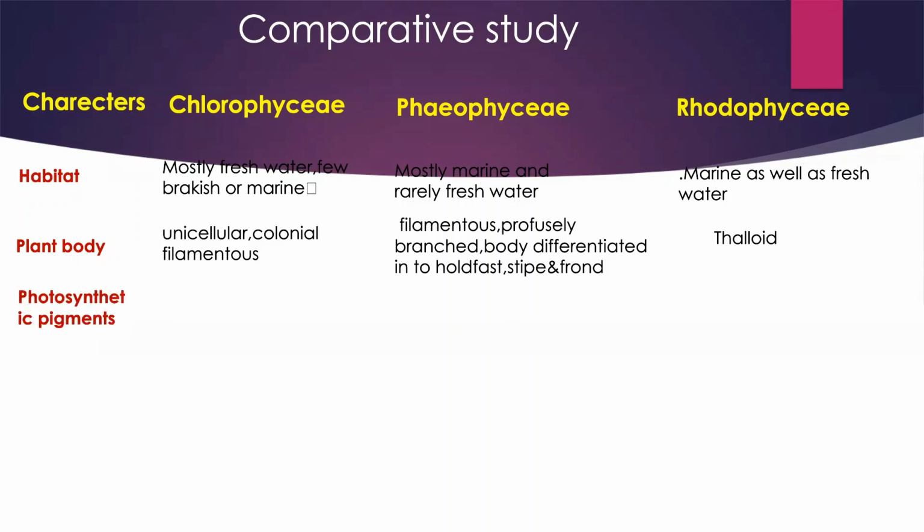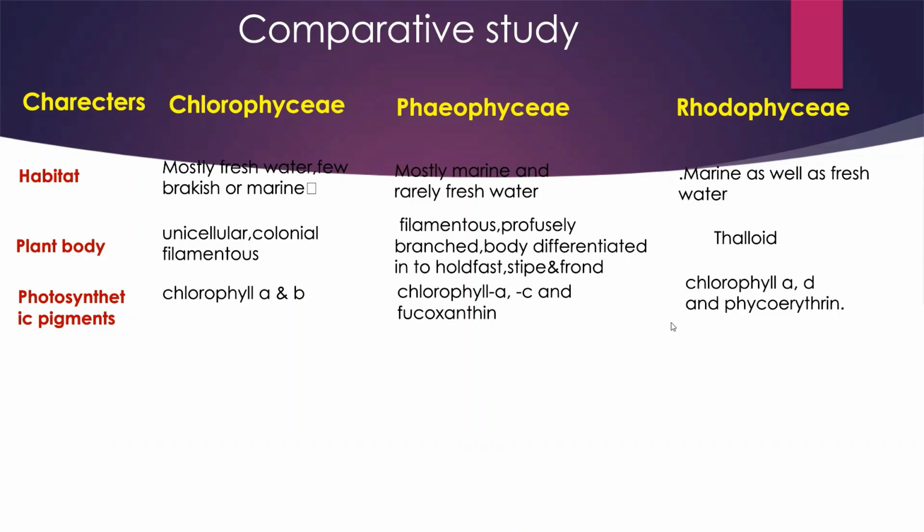What about the photosynthetic pigments, which is the main differentiating characteristic between all these three groups? In Chlorophyceae, chlorophyll a and b is present. In Phaeophyceae, chlorophyll a, chlorophyll c, and fucoxanthin. While in Rhodophyceae, in addition to chlorophyll a, chlorophyll d and phycoerythrin is present.